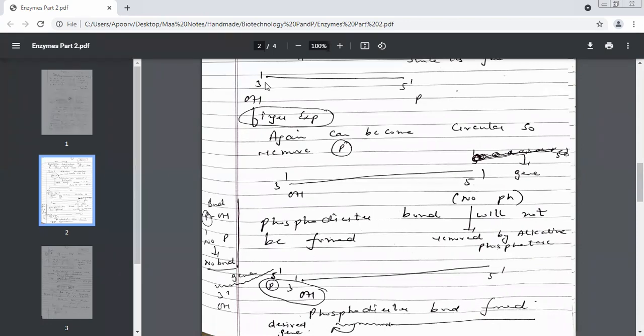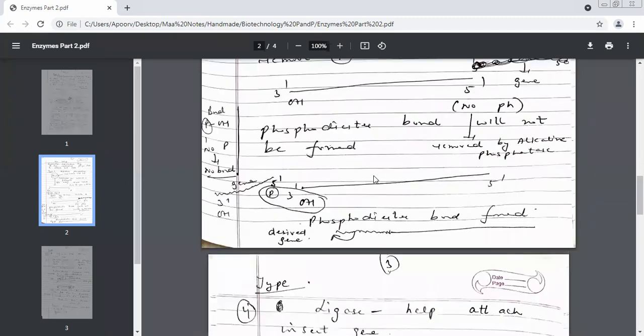See, here the phosphodiester bond was formed between the OH and the P of the same linear DNA. But here, beta, P is coming from the gene. P is coming from the 5 prime end of the gene and the OH is of the linear DNA. I always told you phosphodiester bonds are formed between OH and phosphate group. Did you understand this, or should I take it up once again, children?